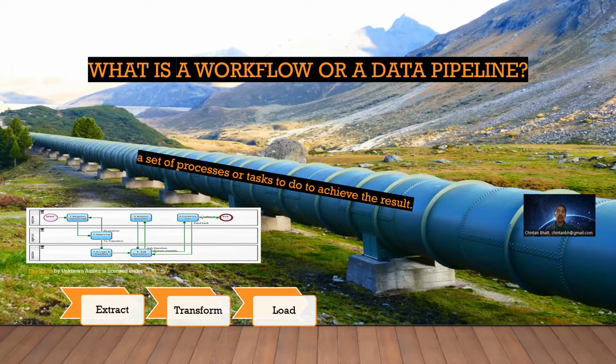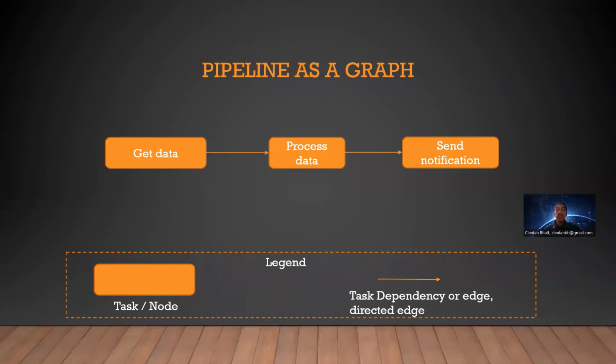So this overall process is the pipeline. So we refer to a workflow or data pipeline as the same in Airflow. We knew that Airflow is a platform to create, schedule, and monitor workflows or pipelines.